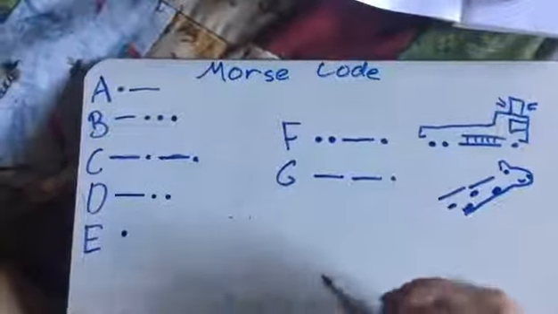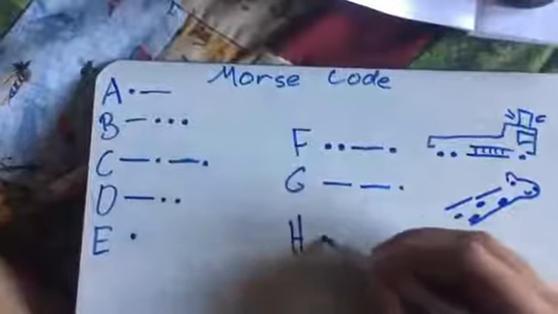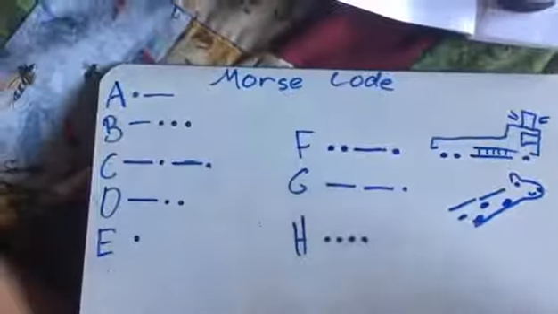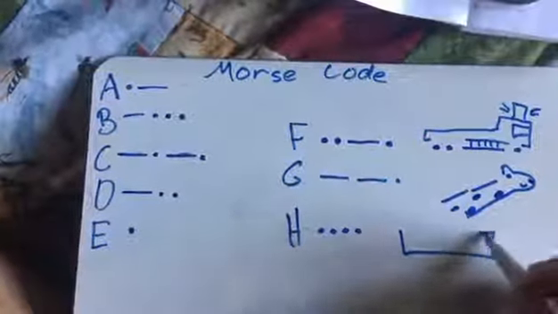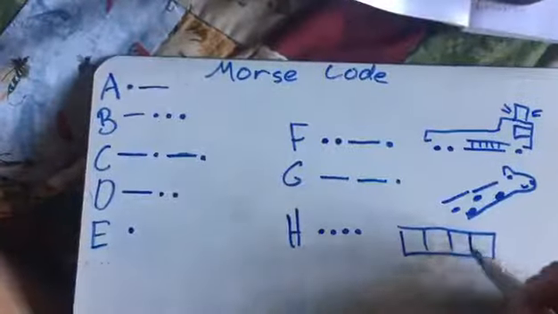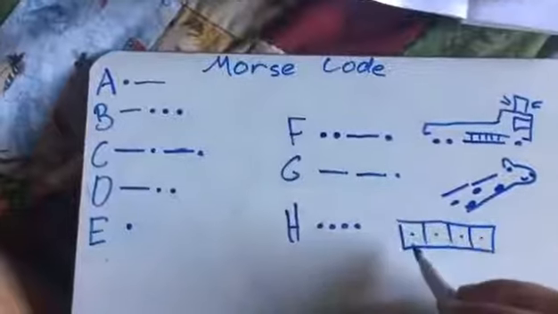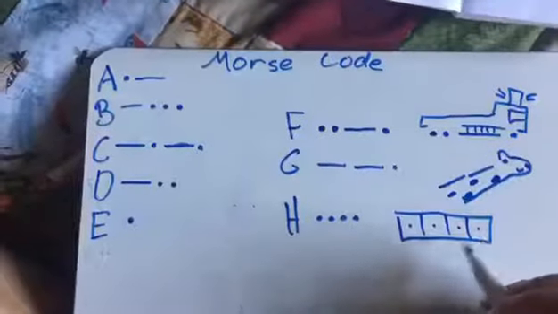The next one is H, which is 4 dots, and I like to think this one is sort of like hopscotch because someone is hopping on each box of the hopscotch.